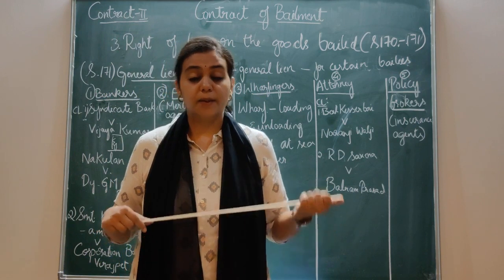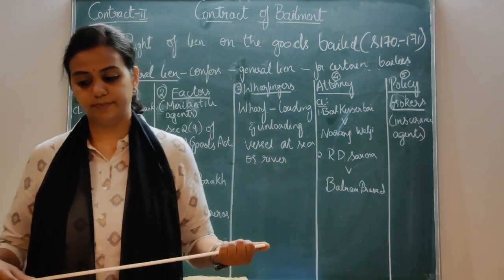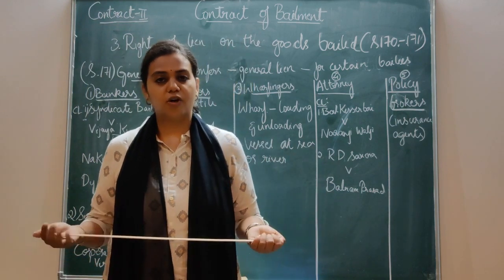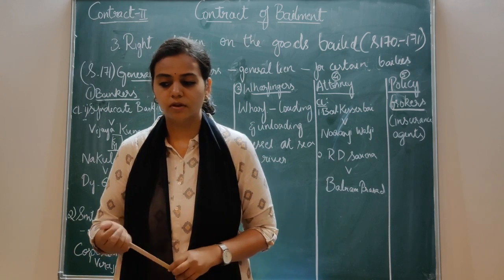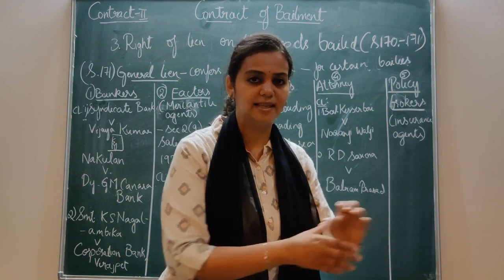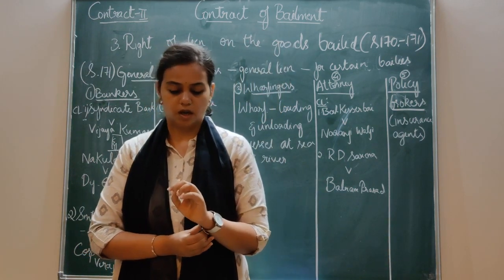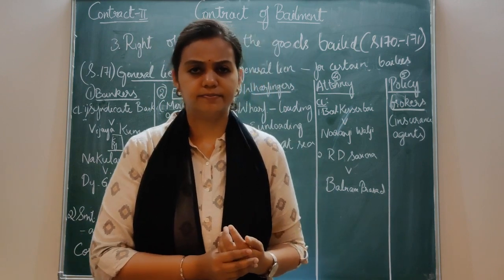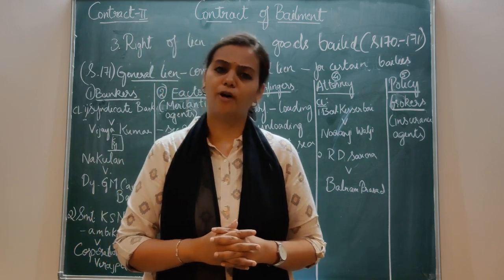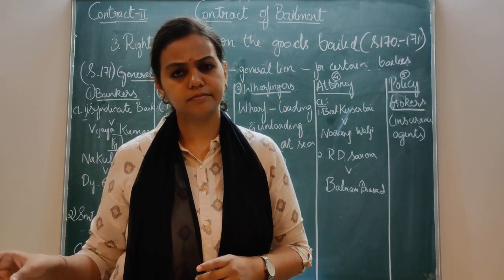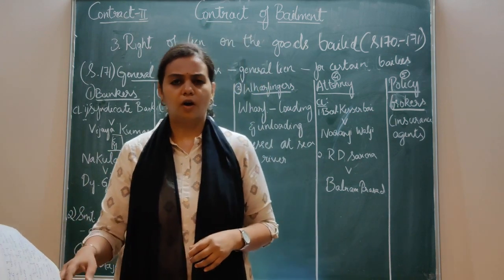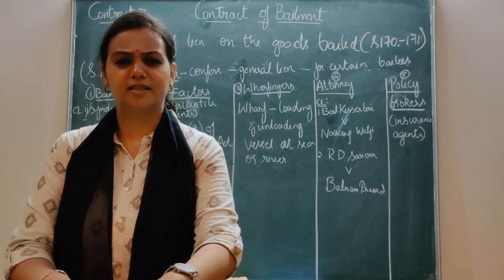There was a person called Raja Amrapal Singh. He entrusted that firm with the possession of his American car called Moon for sale. He gives the possession of the car and says, please sell this car. Later, after some days, what happens? The Raja's estate is taken over by the Court of Wards. They take over his estate, the Raja's estate. Now, this car is also part of the Raja's estate, right?